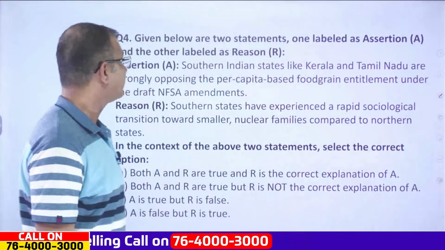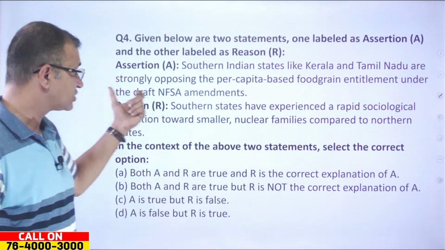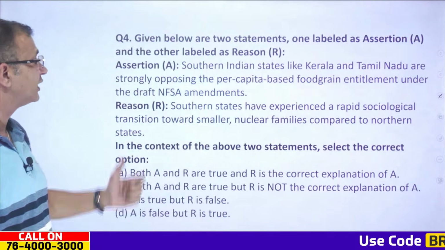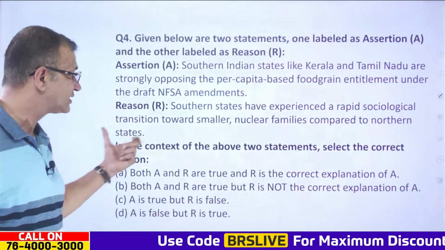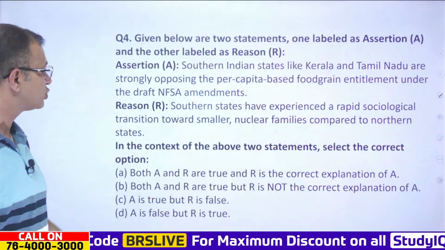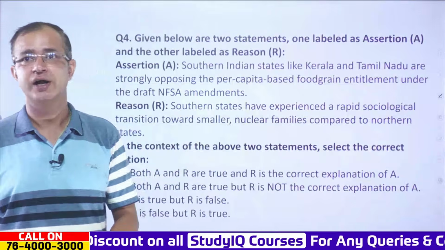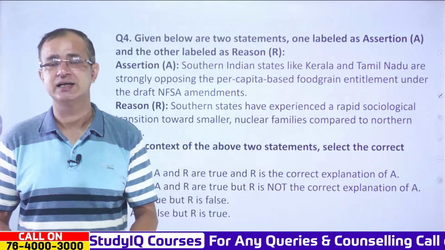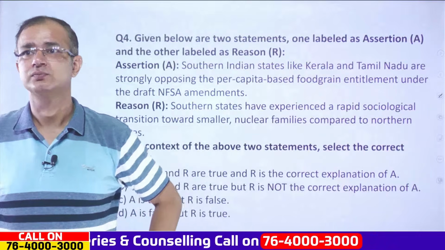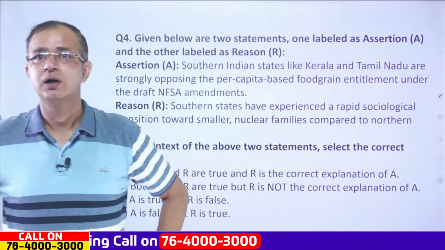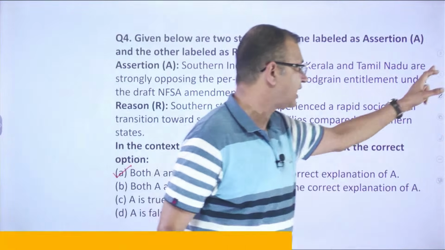Now coming to the next one, given below are two statements, one labelled as assertion and the other as reason. Assertion: southern Indian states like Kerala and Tamil Nadu are strongly opposing the per capita based food grain entitlement under the draft NFSA amendments. Reason: southern states have experienced a rapid sociological transition towards smaller nuclear families compared to the northern states. In the context of the above, which is the right answer? Which one is correct? Right, both A and R are true, and the reason is the right explanation of A.